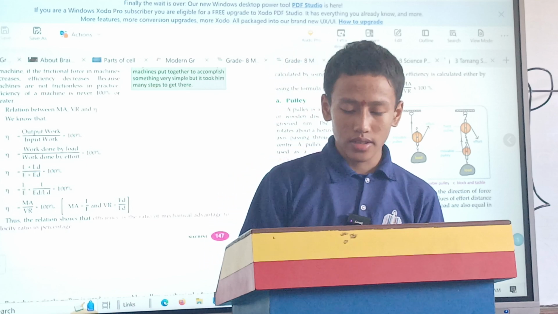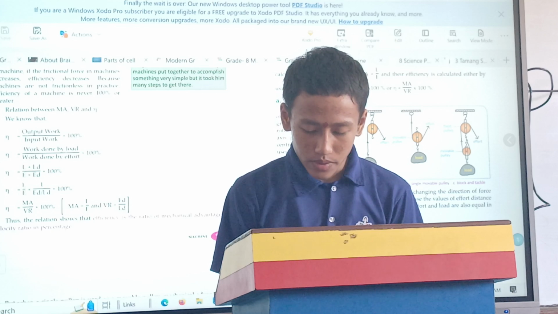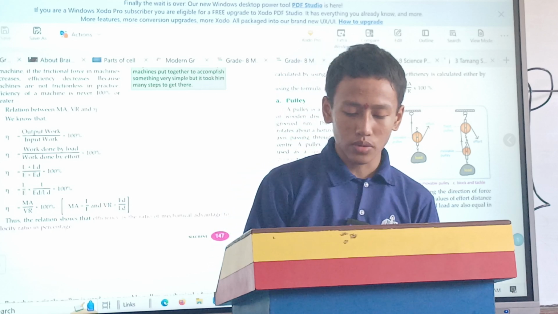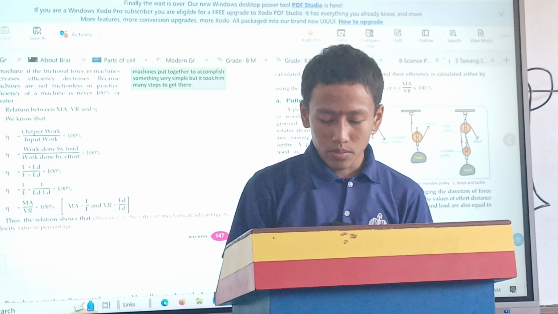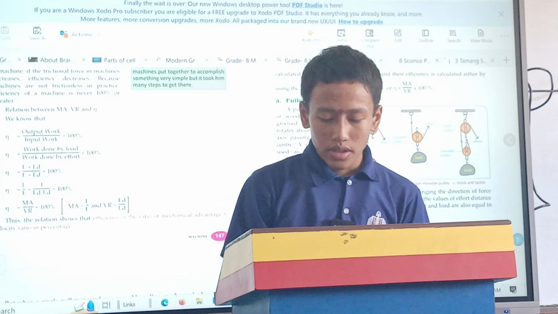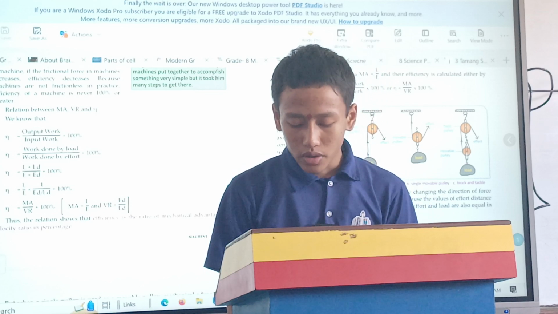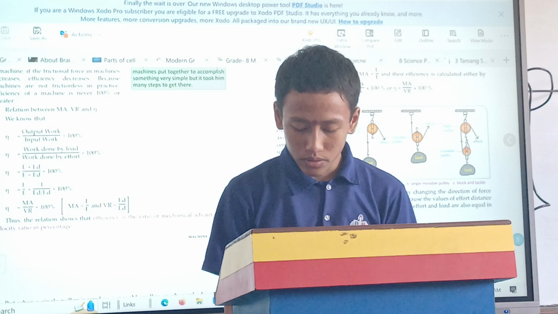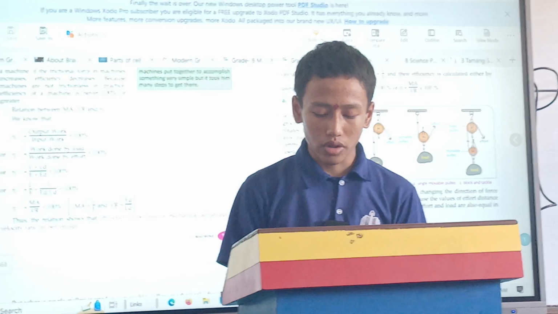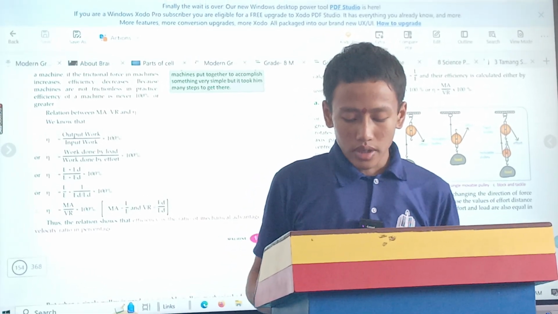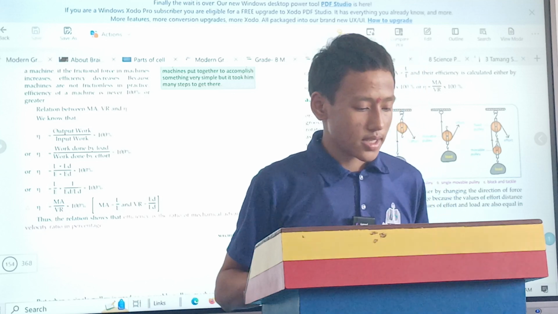Mechanical advantage: the ratio of the load to the effort in a simple machine is called MA, or the actual mechanical advantage of that machine. The formula to calculate MA is load by effort. VR, velocity ratio of a machine, is the ratio of the velocity of effort applied in the machine to the velocity of load overcome by it. The formula to calculate VR is ED by LD, effort distance by load distance.